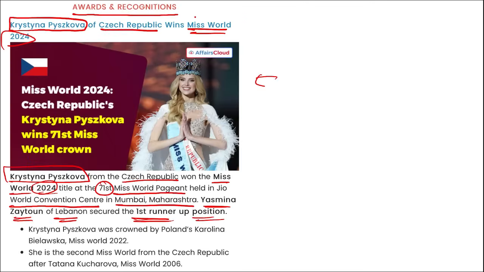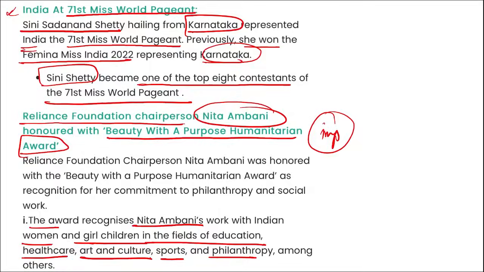And we have seen who won Miss World 2024, that is the 71st Miss World crown. It was won by Krystyna Pyszkova from the Czech Republic. And what is the location where this event was held? Jio World Convention Centre. Moving on.